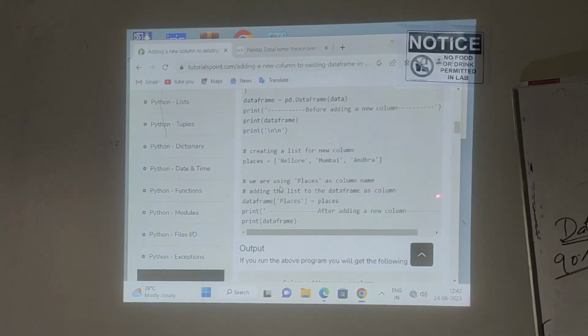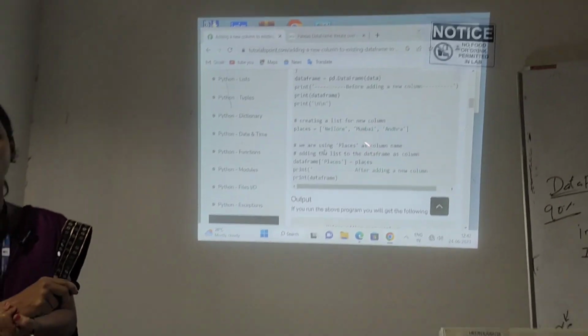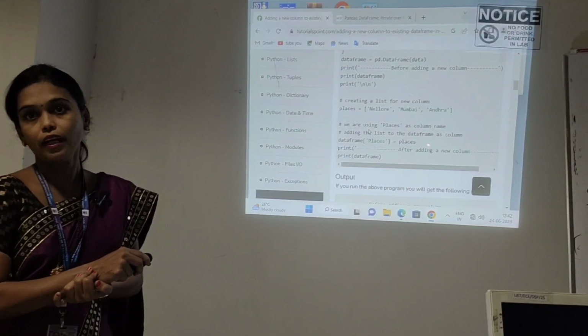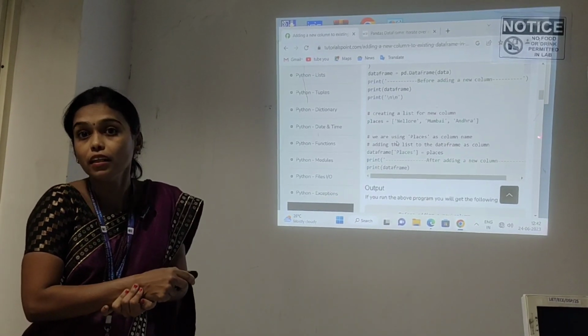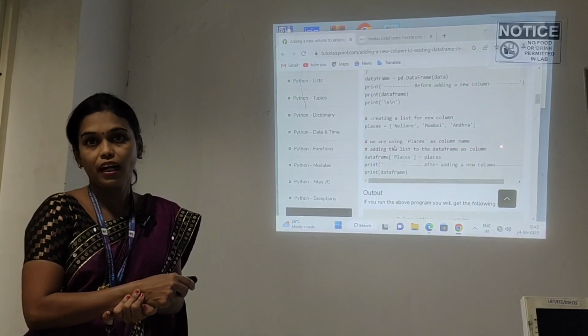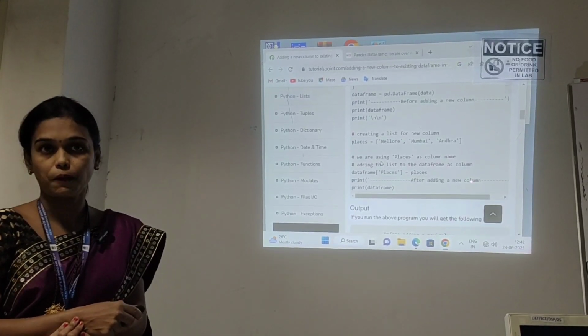Before updation, the table will be displayed without the places column. After updation, it will display the table along with the places column. Let's see the output, then you can identify the difference.